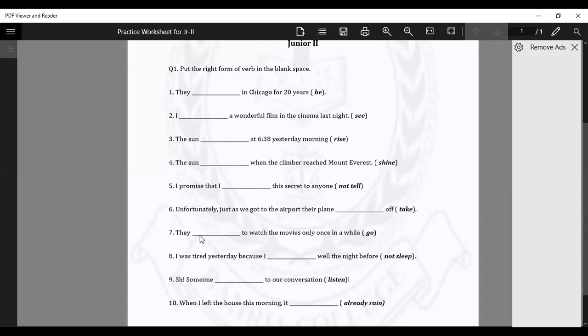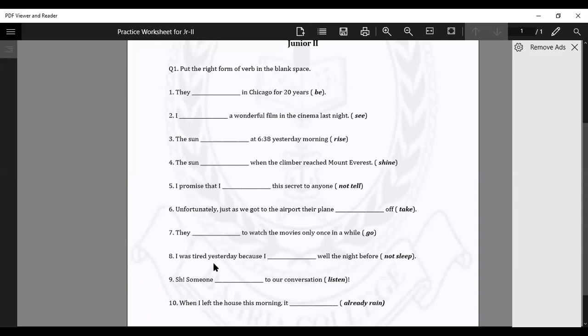Okay, you are saying they will go, what are you saying? They went. They will go to watch the movies only once in a while. It would be like that. And they went to watch the movies only once in a while, this is the right sentence. And they go to watch the movies only once in a while. This sentence can be made in all three tenses.